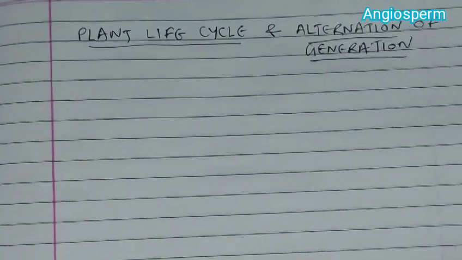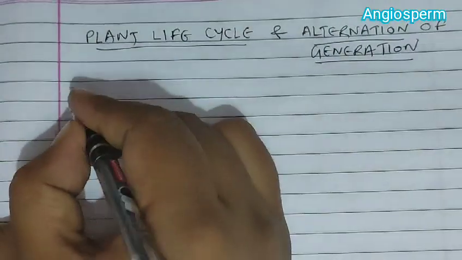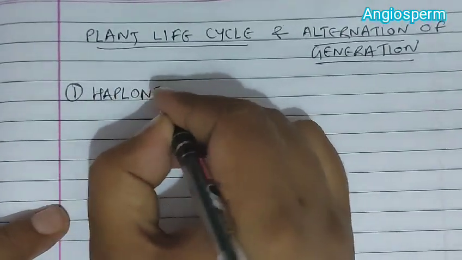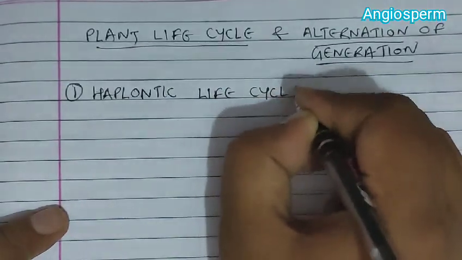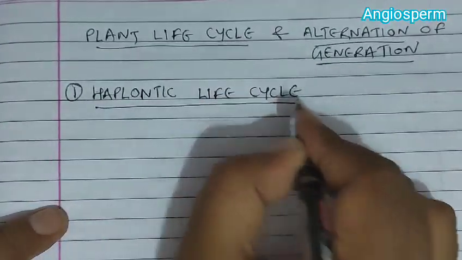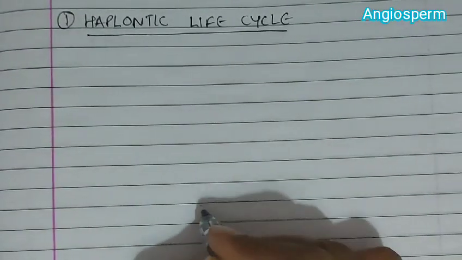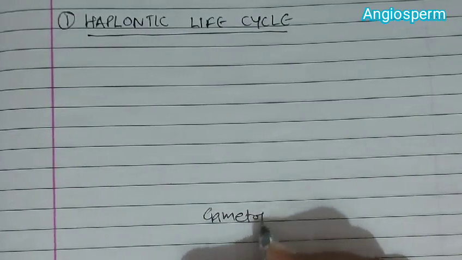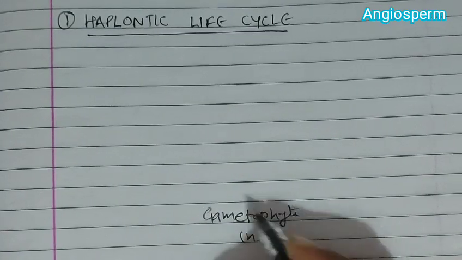So plant life cycles are of three types: haplontic, diplontic and haplodiplontic. First we talk about the haplontic life cycle. If you draw the haplontic life cycle, they have a dominant phase, that is the gametophyte, and this is haploid.